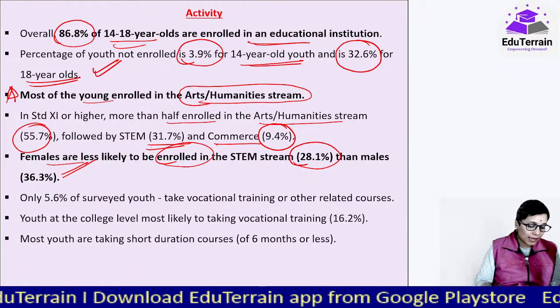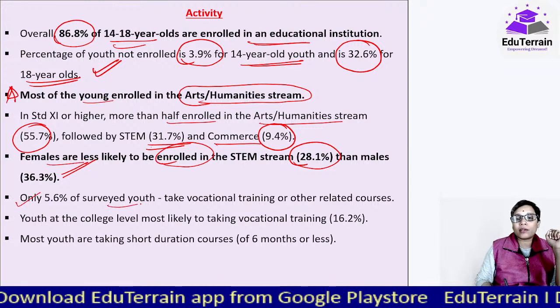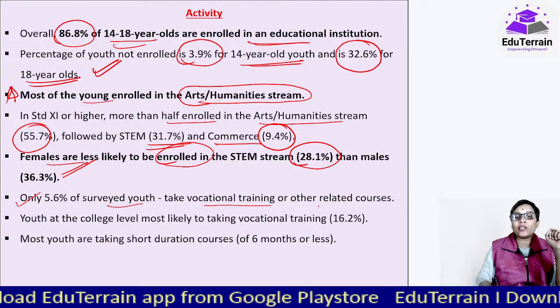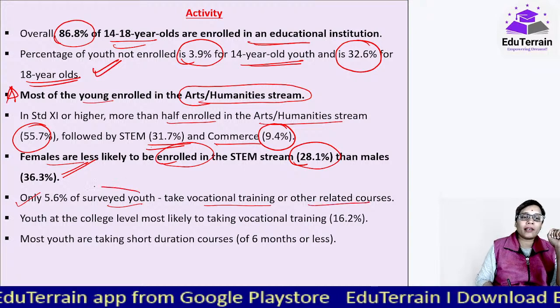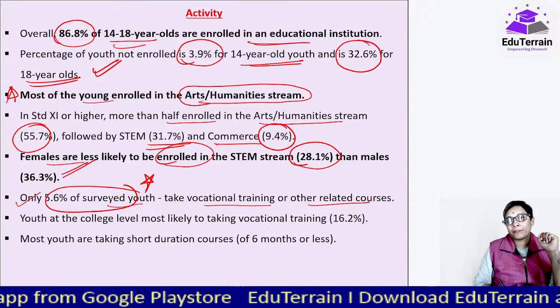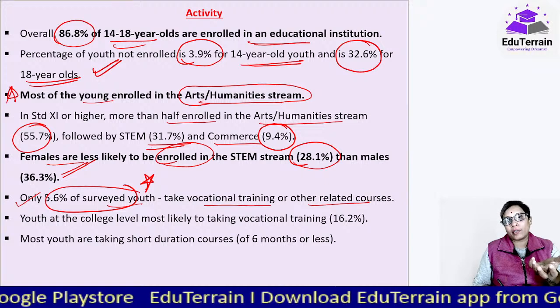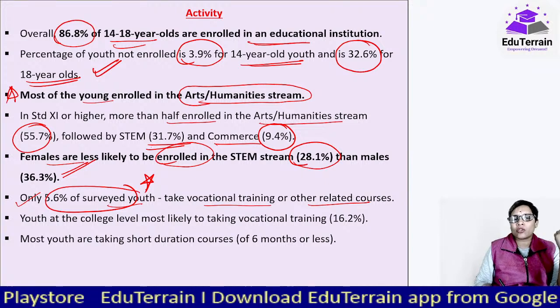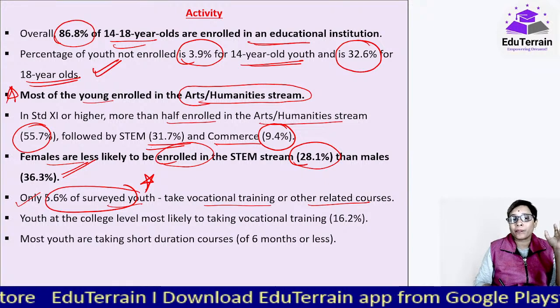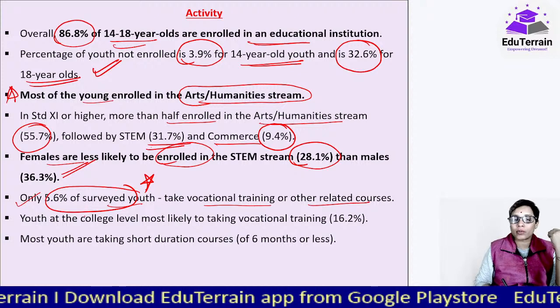And again, from the same survey, they could find out that only 5.6% of the surveyed youth were taking vocational training or other related courses. So vocational training is very low. Majority of them were going for the regular streams, regular arts or humanities or STEM or commerce, etc. Very few people are taking vocational courses, like ITI and other courses.